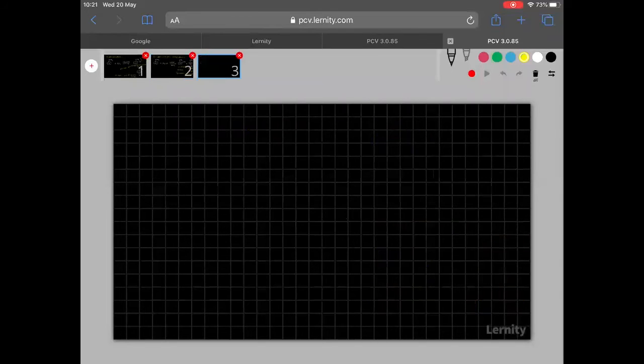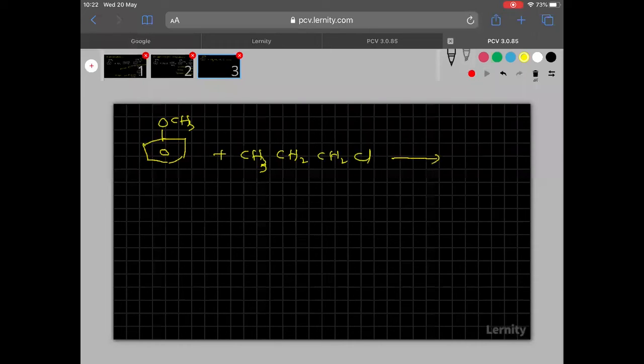Let us take one more example for alkylation. Okay. Now see clearly. So this is the toluene. This toluene when treated with CH3CH2CH2Cl in presence of anhydrous AlCl3.